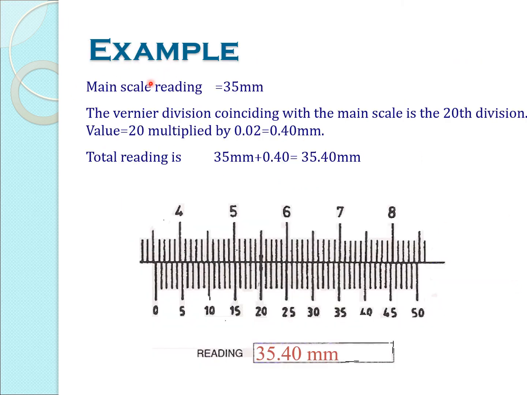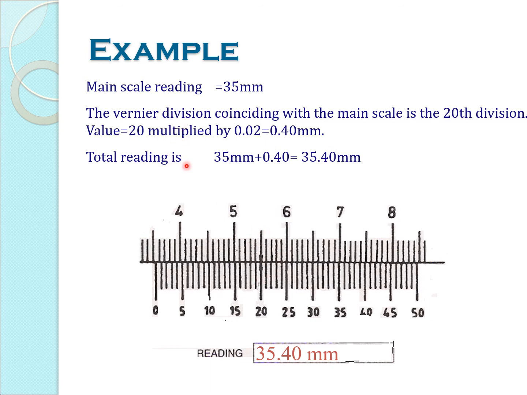As an example, here the main scale reading given is 35 mm. The vernier scale division coinciding with the main scale is the 20th division.